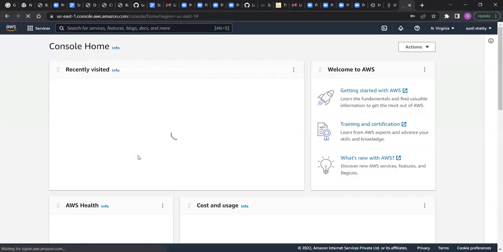So your root account is secured with MFA or not? Yes, sir. If you want to remove that MFA authentication, what to do? Go to IAM.